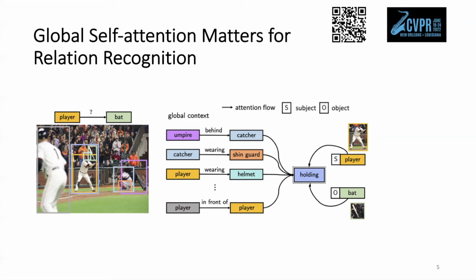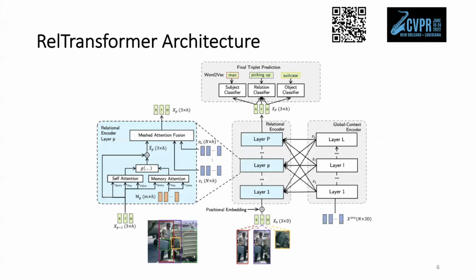Under this self-attention, each relation can selectively attend to any relevant objects without any spatial constraints. This property can also benefit the long-tail visual relation understanding. Here we demonstrate our designed model, RelTransformer. From a high-level view, it contains a relational encoder and a global context encoder.